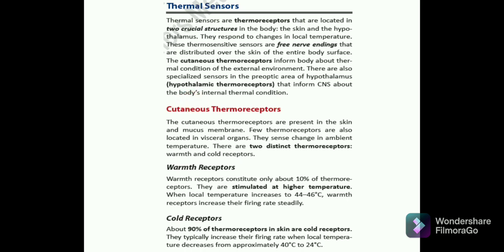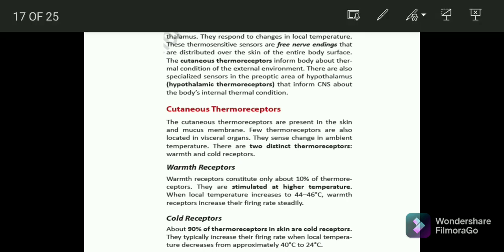There are also specialized sensors, the hypothalamic thermoreceptors. These inform the CNS about the body's internal thermal condition. Here we have seen one is the warmth receptor and the second is the cold receptor.